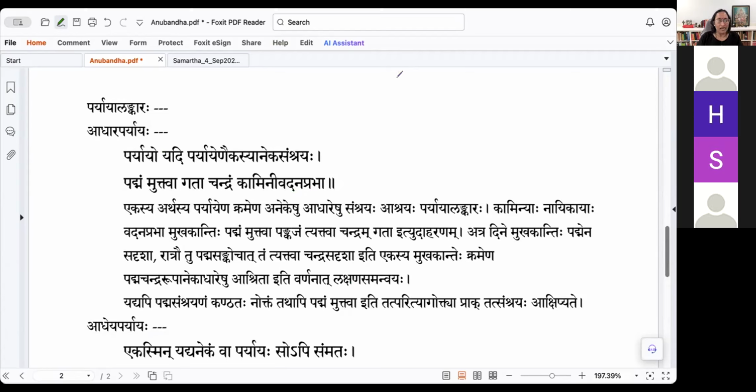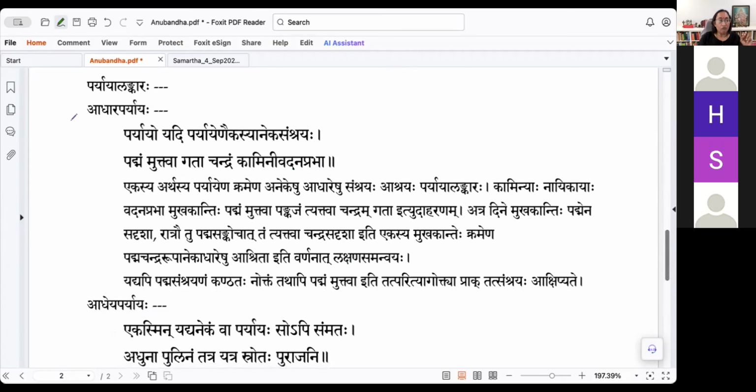The next one is Paryaya alankara. Adhara Paryayaha. Paryayaha always means exchange or movement from one place to another. That is called Paryaya. So there can be Adhara Paryaya or Adheya Paryaya. This is of 2 types. What is the Adhara Paryaya? Paryayaha yadi paryayena ekasya aneka samshrayah. There is one object. That is the adheya, that has to have a substratum. That adhara, there are 4 different adharas, let's say.